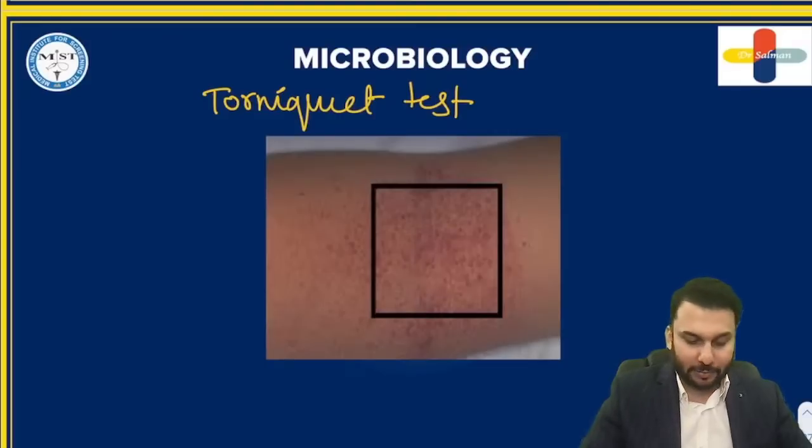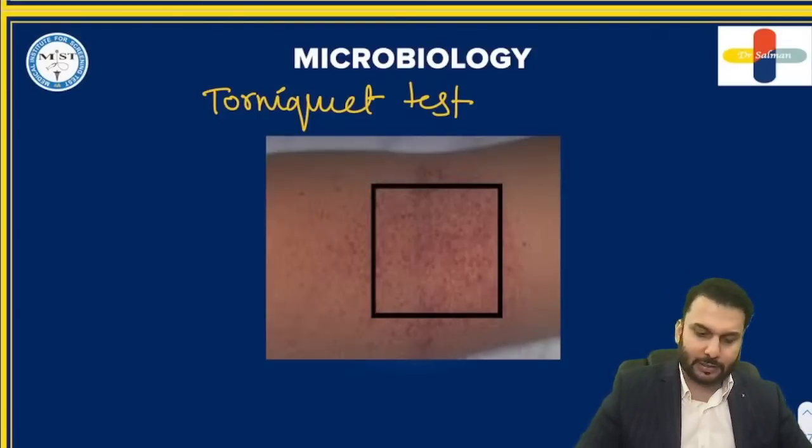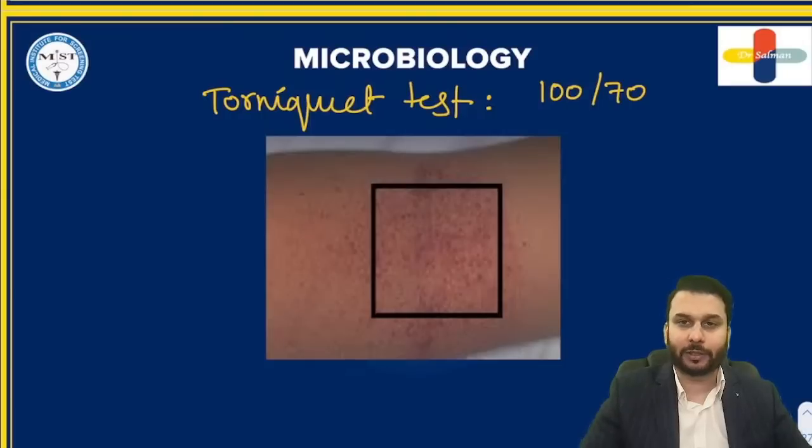In the tourniquet test, let's say you're taking the vitals of the patient. Let's say the blood pressure comes to 100/70, just as an example.